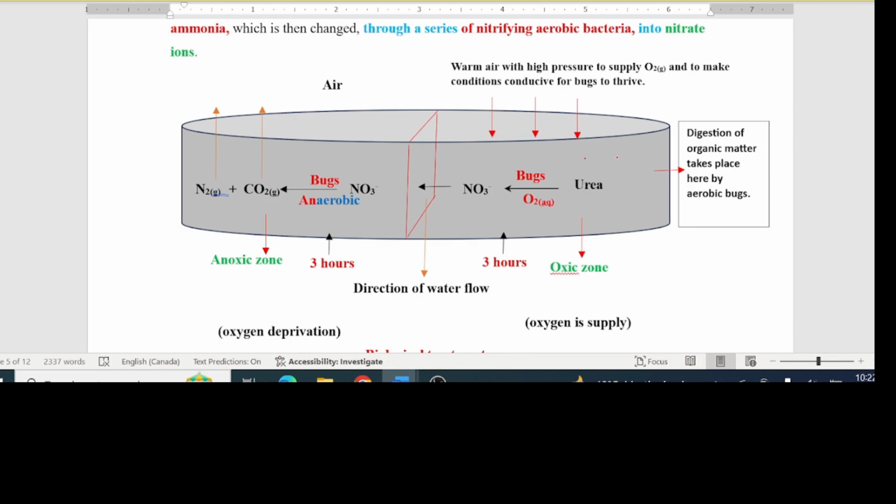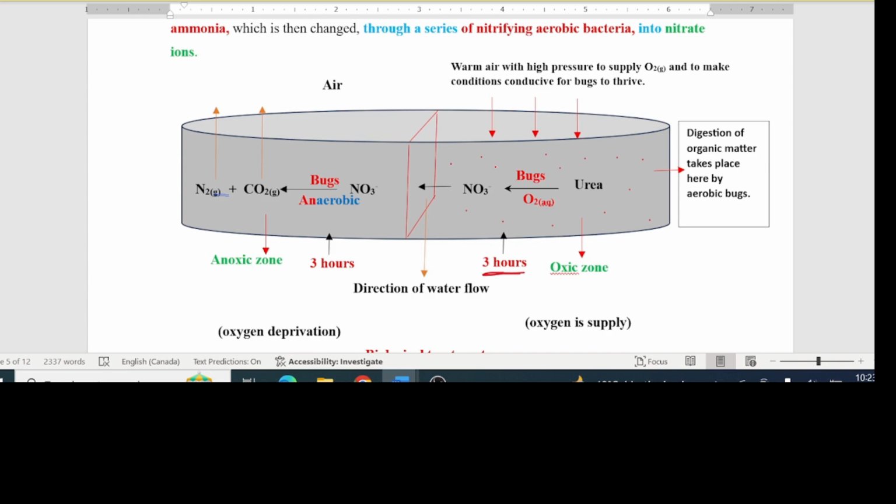They're also changing some compounds into other compounds. They're also absorbing some nutrients inside here. So gradually, what is happening here is that the organic components of the wastewater or sewage are being degraded gradually and gradually. The water there stays for 3 hours. It stays there for 3 hours to enable the bugs to do the digestion process there.